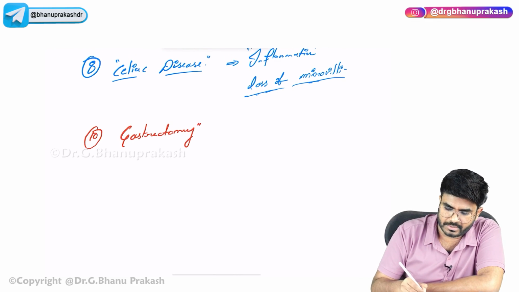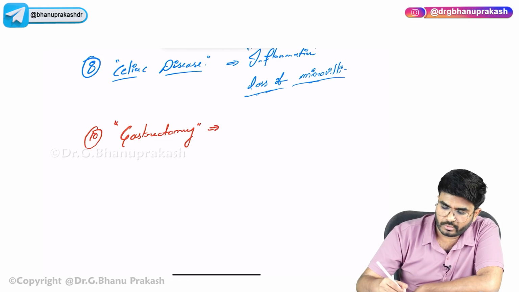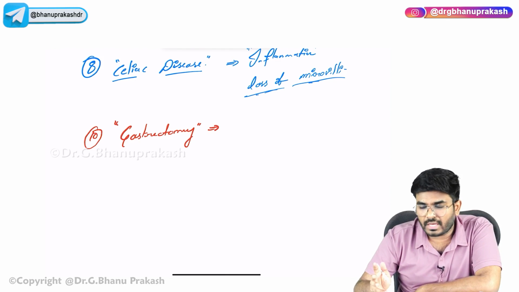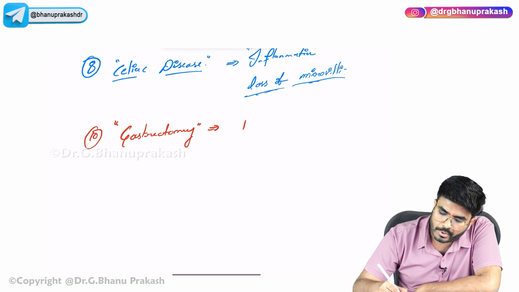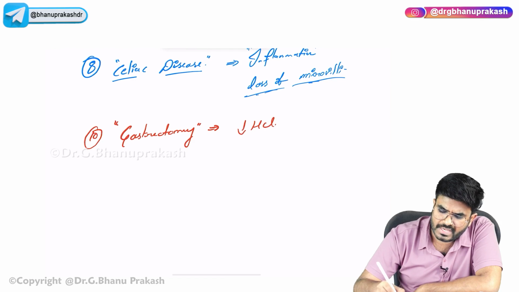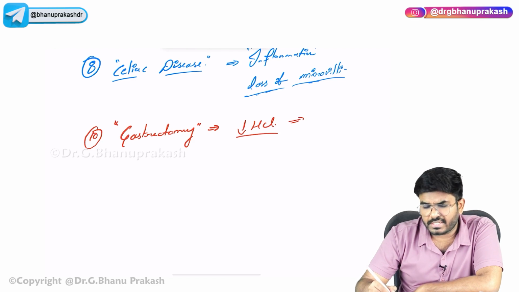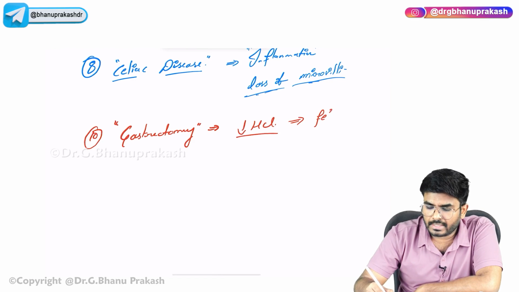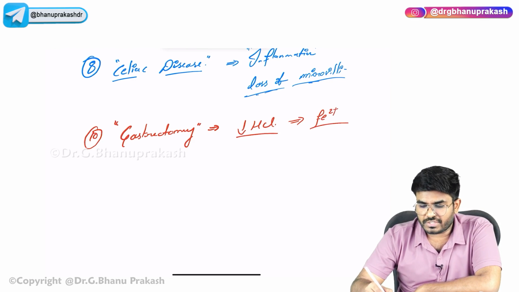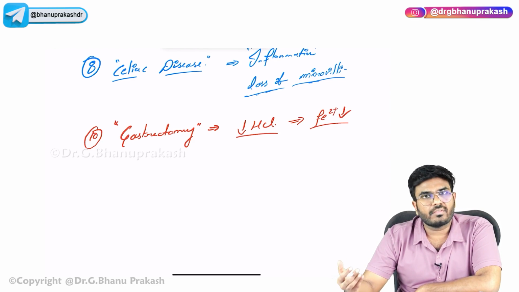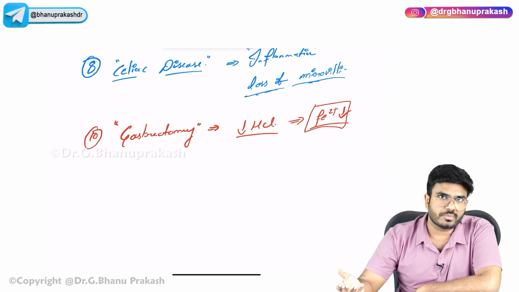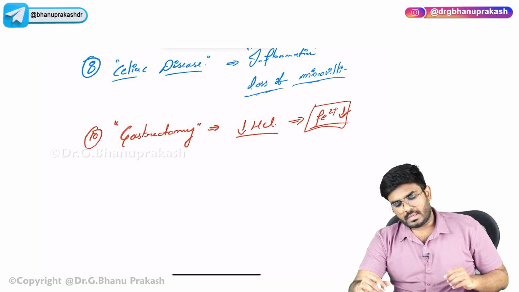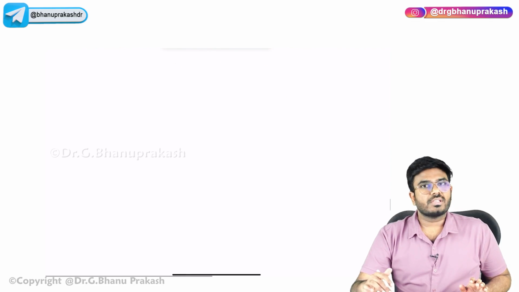In gastrectomy, what are we doing? We are removing some part of the stomach. If you remove some part of the stomach, what happens to acid production? Acid production decreases. If acid production is decreasing, that will cause iron malabsorption, iron deficiency. Acid is not there, so the conversion of Fe3+ to Fe2+ is not happening. If the Fe2+ levels are not there, that will cause malabsorption. So that's one cause. Okay, so causes are completed.